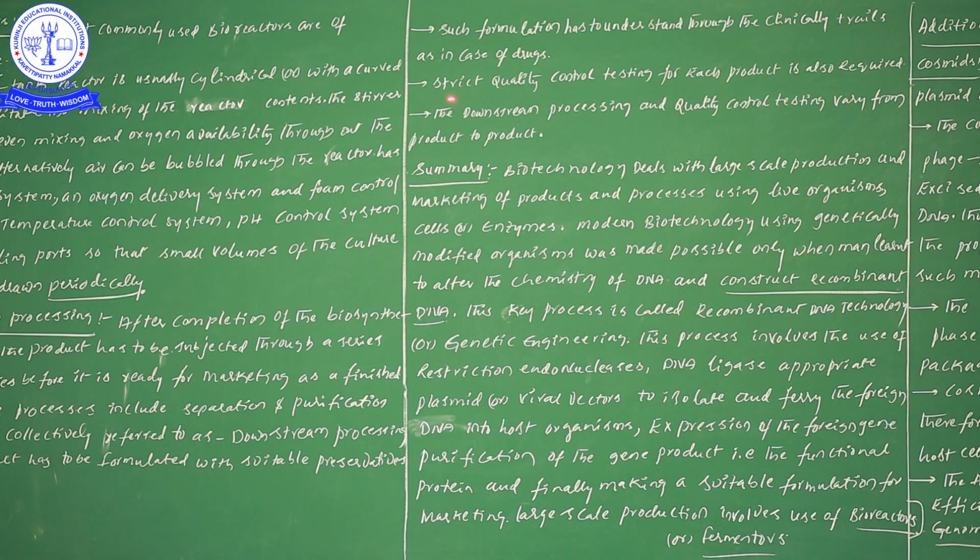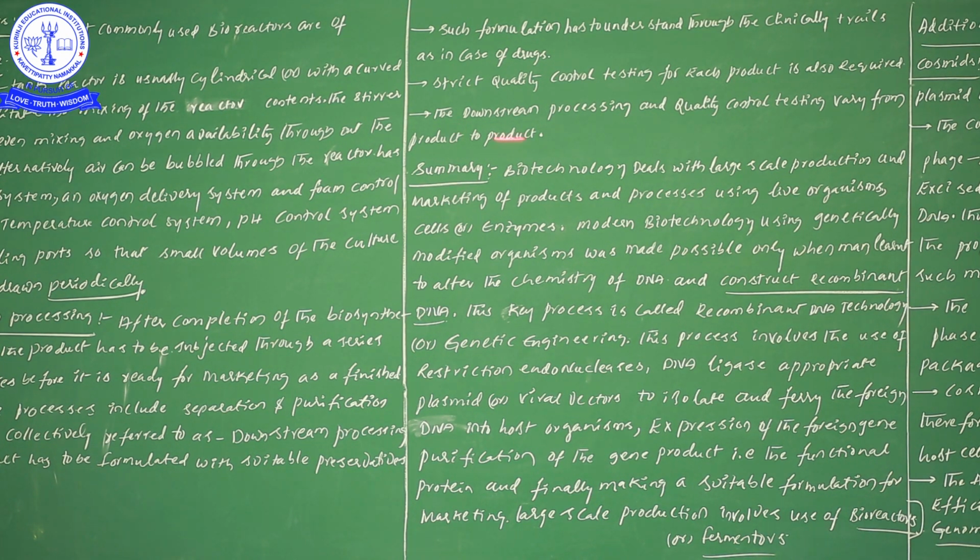Now strict quality control testing for each product is also required. So what is the thing? Suppose for the preparation of one drug, we will use different types of chemicals, and we will mix the different types of chemicals together. In this particular case, strict quality control testing is definitely required for each product. Don't forget, this point is also important.